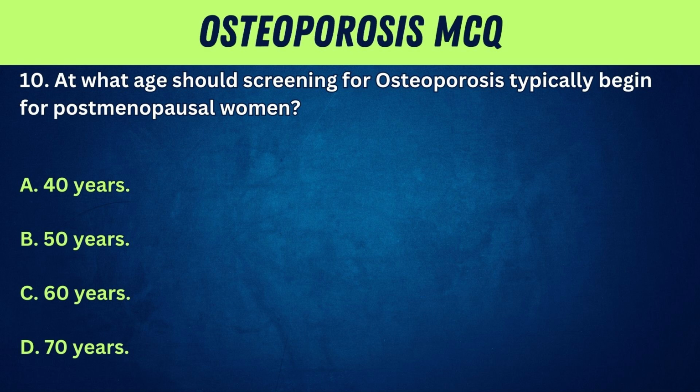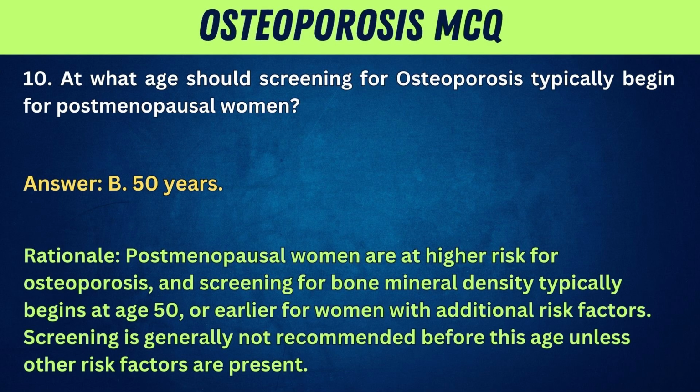10. At what age should screening for osteoporosis typically begin for postmenopausal women? A. 40 years. B. 50 years. C. 60 years. D. 70 years. Answer: B. 50 years. Rationale: postmenopausal women are at higher risk for osteoporosis, and screening for bone mineral density typically begins at age 50 or earlier for women with additional risk factors. Screening is generally not recommended before this age unless other risk factors are present.